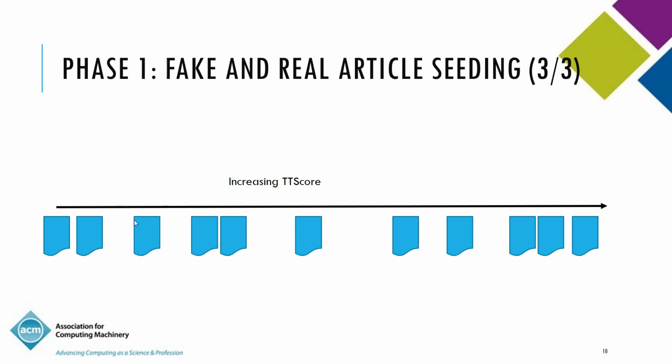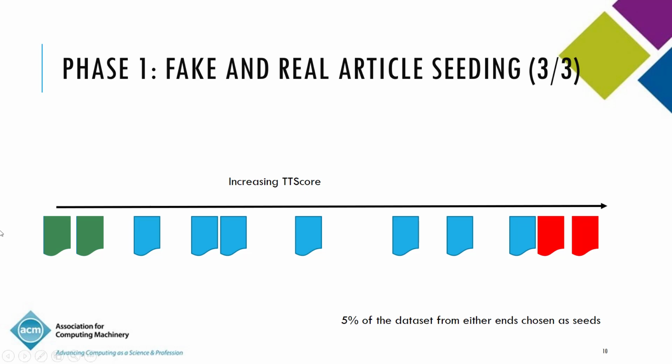And what we do is, whenever there is high TT score, we assume that that's evidence of synchronous posting behavior, and we label that as fake. And on the other end, you label a similar fraction as non-fake. So you get the label seeding for both the classes. We use 5% of the data set from either ends. Those are chosen as seeds.